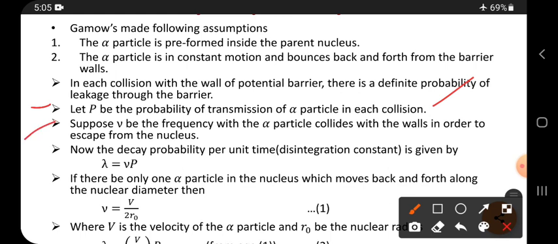Suppose nu be the frequency with which the alpha particle collides with the walls in order to escape from the nucleus. So nu is a frequency, meaning how many times it is moving forth and back in 1 second. So that is denoted by frequency.